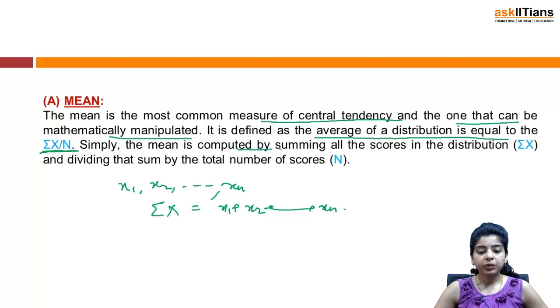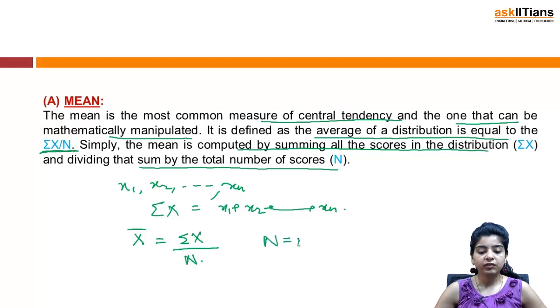Simply, the mean is computed by summing all the scores in the distribution, that is finding sigma x, and dividing that sum by the total number of scores, that is n. So mean is generally denoted by x bar is equal to sigma x by n, where n is the total number of observations and sigma x is the sum of all observations.